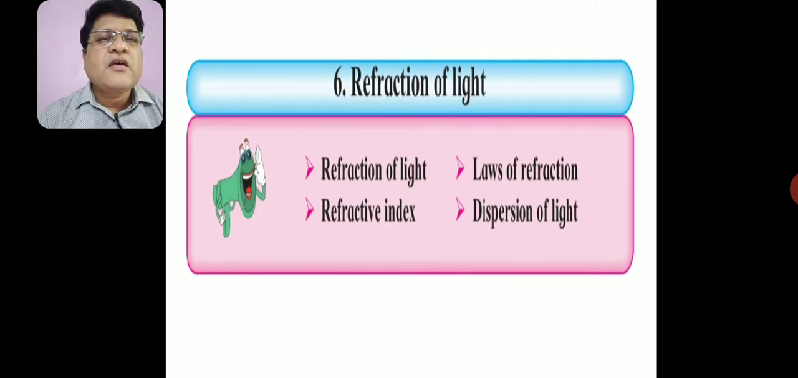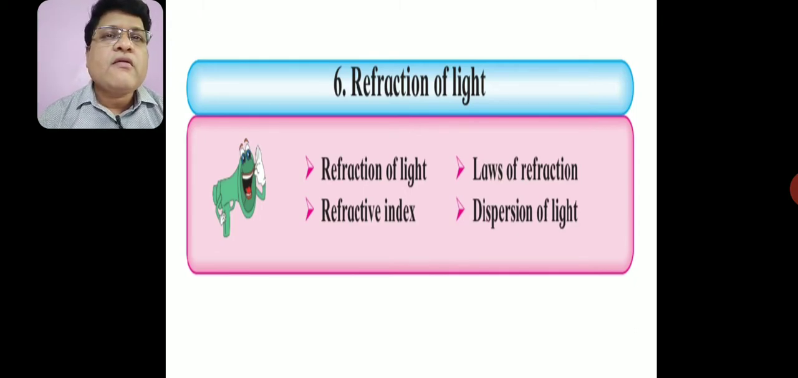10th standard Science Part 1, Chapter 6: Refraction of Light. It includes this concept, refraction of light. Now we have already seen that generally light travels in a straight line when it passes through any transparent medium. But what happens when light enters from one transparent medium to another transparent medium? That we have to study in this concept in this video.